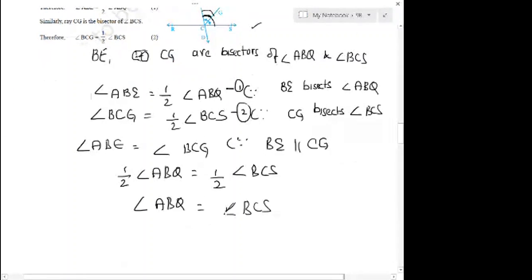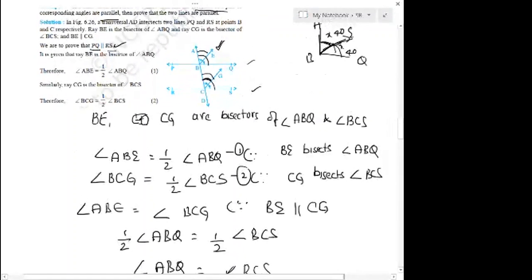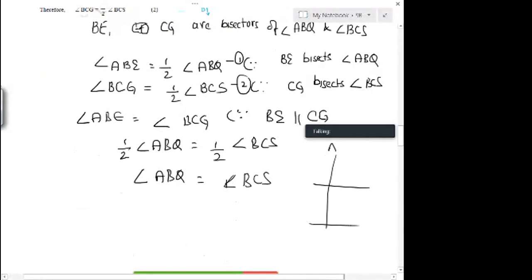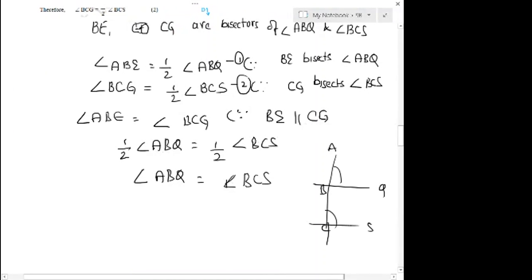Now observe the diagram. What is angle ABQ here? Let me draw a diagram here, roughly. Here it is ABQ, and one more is BCS, right? When these angles are equal, can we say that these lines are parallel? Yes, it is the reverse.